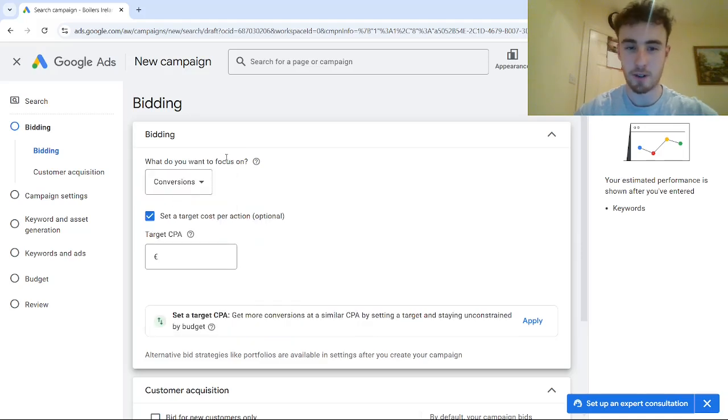And with these maximize conversions bidding strategies as well, we've also set target cost per actions. And what we've done with these as well is be really realistic and set the target cost per action to what the actual cost per action is for the last 30 days. So, for example, in one campaign, if the cost per lead was €50, then that's what we'd set the target cost per action to. And what we do then is continue to optimize the campaign by doing your search term analysis, focusing your budget on the ads that are performing best, your ad groups that are performing best, your keywords, your landing pages, and so on.